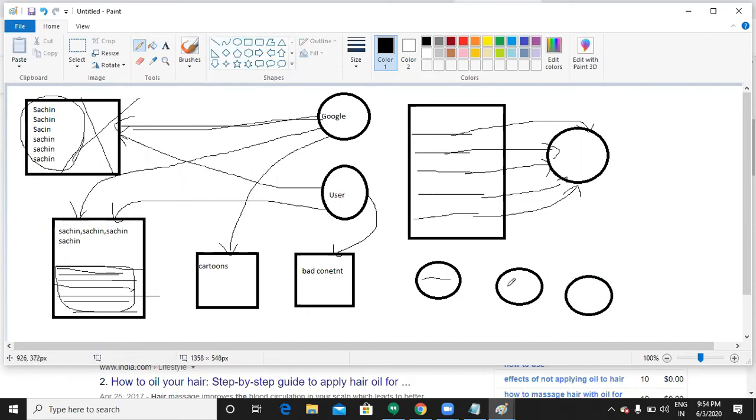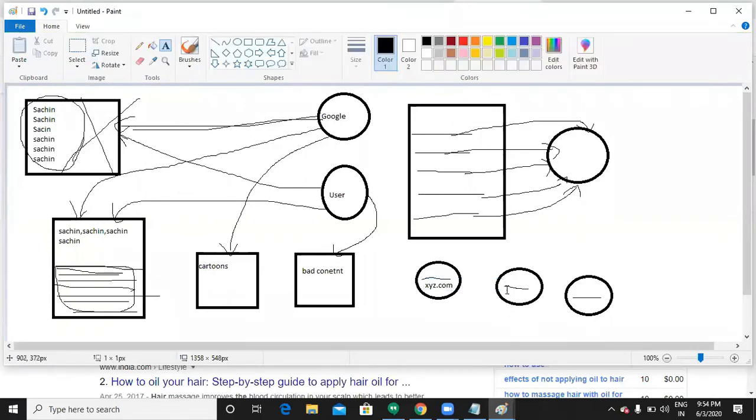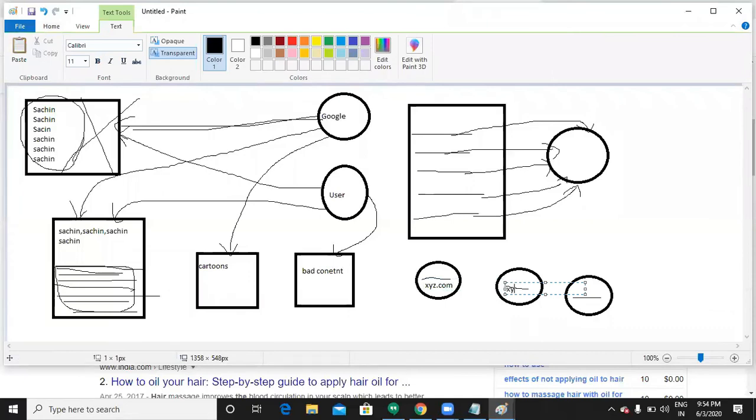When I search on desktop, I can see some results. When I search on tablet, I can see some results. On the mobile phone, my URL is the same, let us assume xyz.com. And when I search on desktop also, I can see a result like xyz.com.